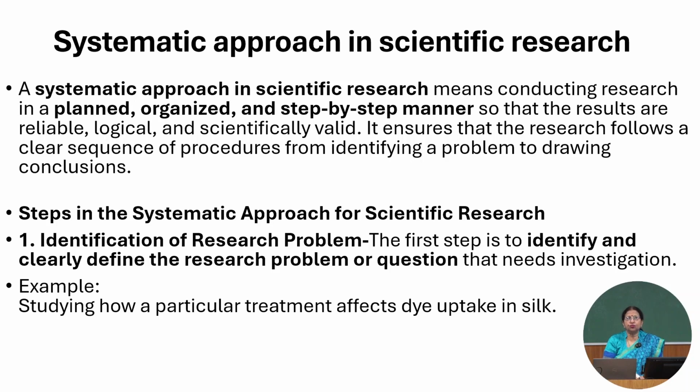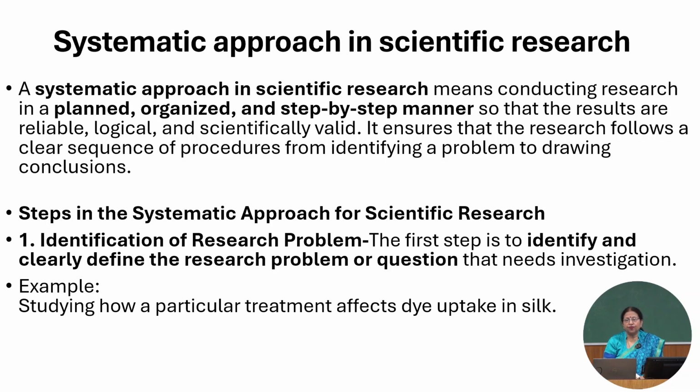Now let us look into the systematic approach in scientific research. A systematic approach in scientific research means conducting research in a planned, organized, and step-by-step manner so that the results are reliable, logical, and scientifically valid. It ensures that the research follows a clear sequence of procedures from identifying a problem to drawing conclusions.